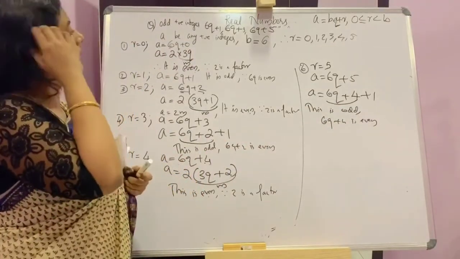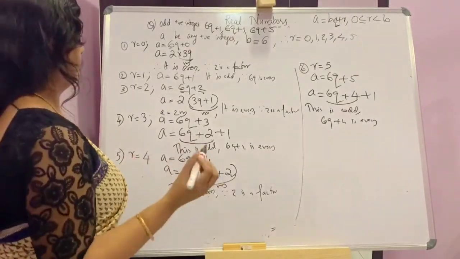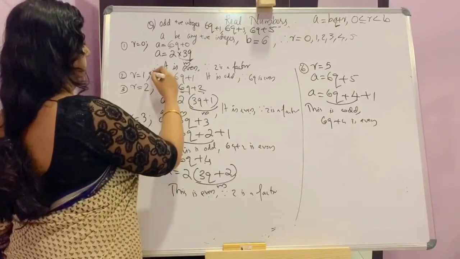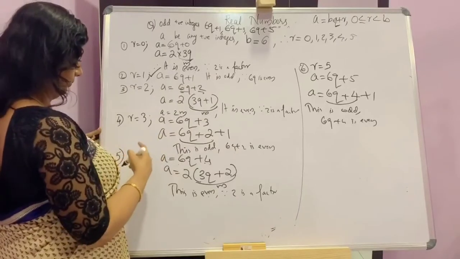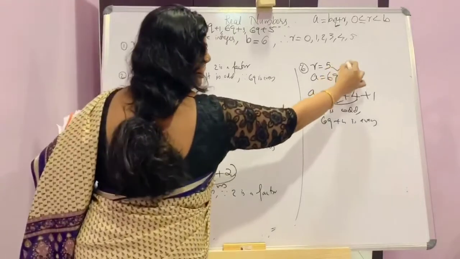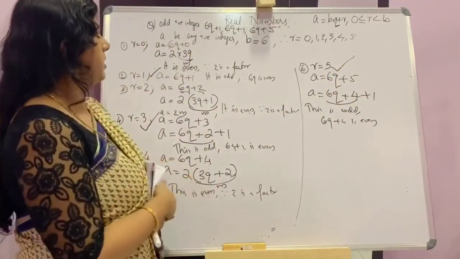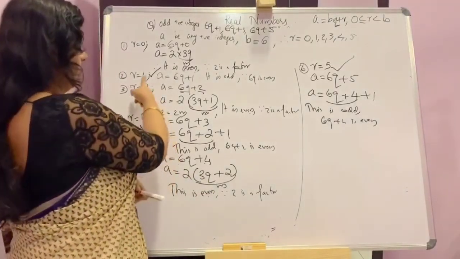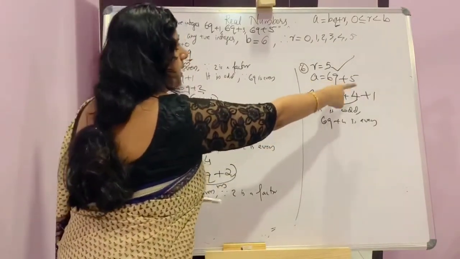Now it is completed. Lastly we can conclude, where are the odd numbers here? Here. 6q plus 1 is odd. 6q plus 3 is odd. And 6q plus 5 is odd. So every odd integer is of the form 6q plus 1, 6q plus 3 and 6q plus 5.